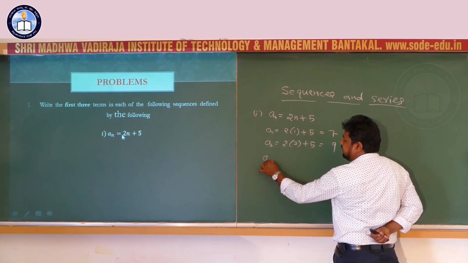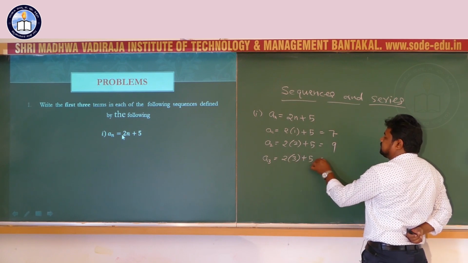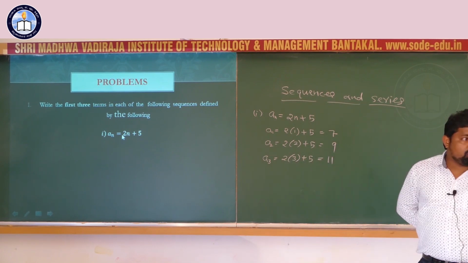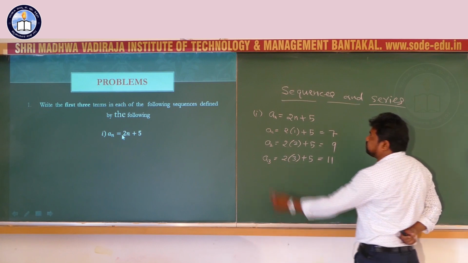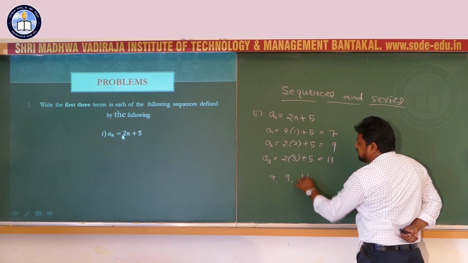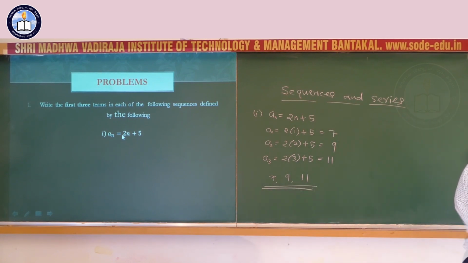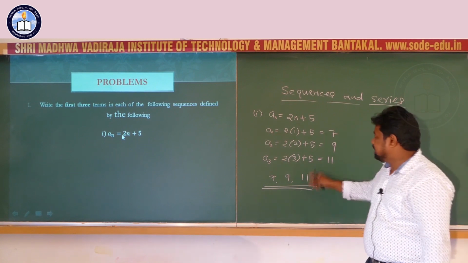Take n equal to 3, then 2 into 3 plus 5, that is equal to 11. Therefore, the first 3 terms of this sequence are 7, 9, 11.